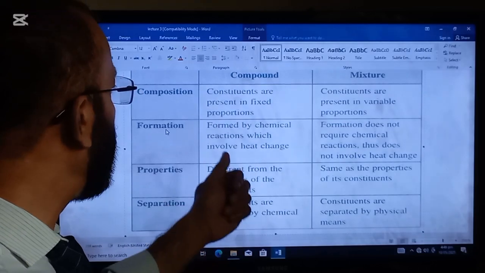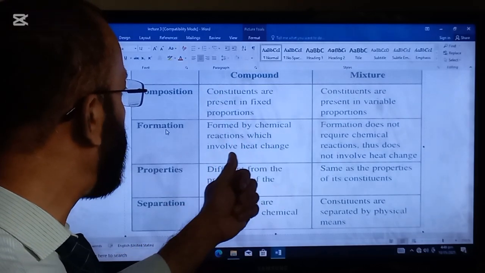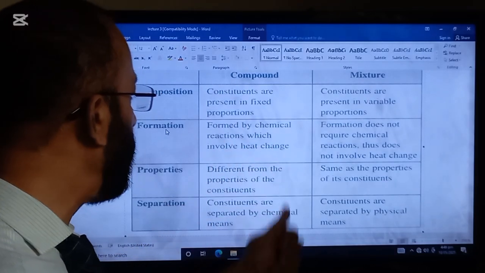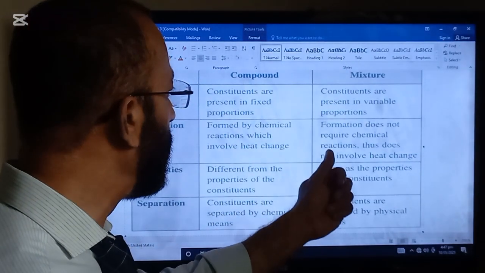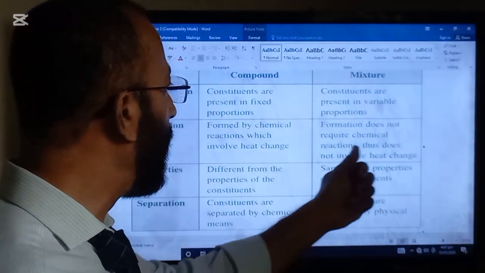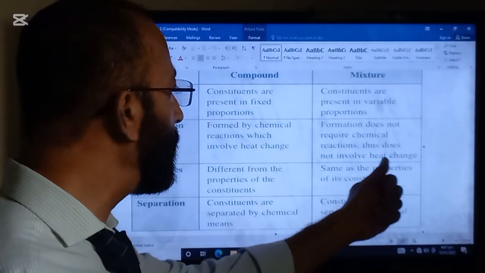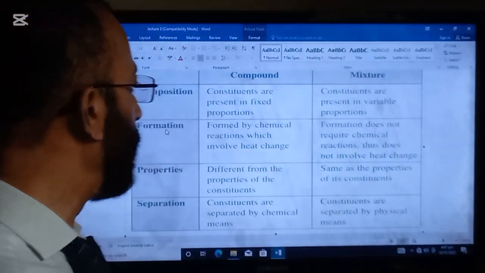Formation of a compound: it is formed by chemical reactions which involve heat change, whereas the formation of a mixture does not require chemical reactions, thus does not involve heat change.